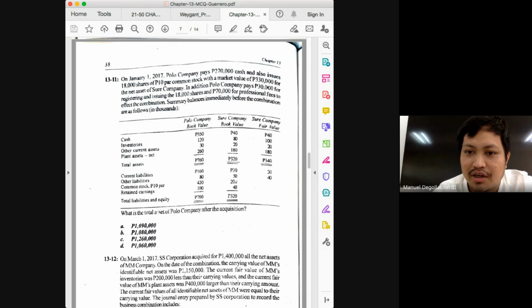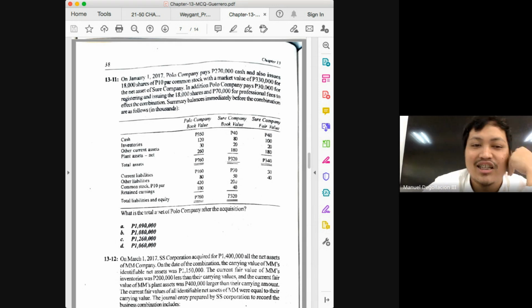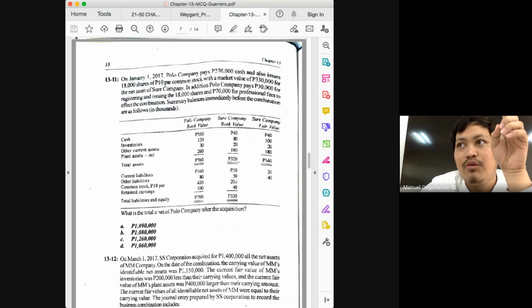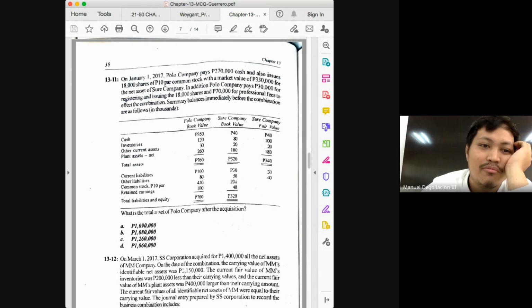How much will that give you, class? How much? 20 lang? 20. 390 minus 270, 120 minus 120. So the cash after the combination would be 20. So that could be one possible question in the exam. Are you following? Same problem, or I could just change one item, class.